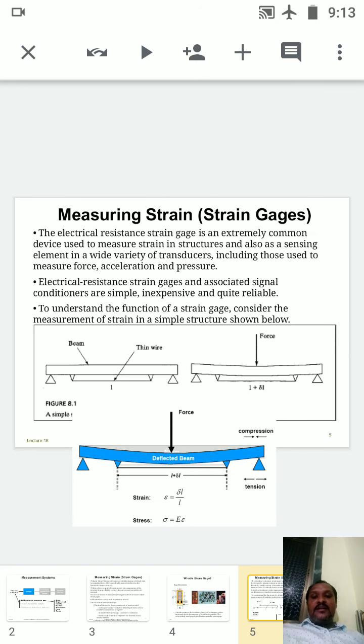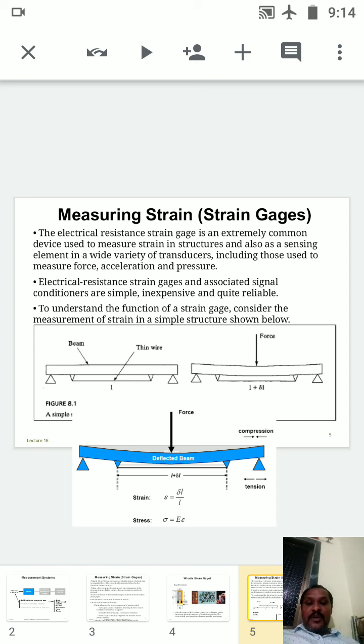Measuring strain with strain gauges. How are we going to measure? The electrical resistance strain gauge is an extremely common device used to measure strains in structures, and also a sensing element in a wide variety of transducers, including those used to measure force, acceleration and pressure.